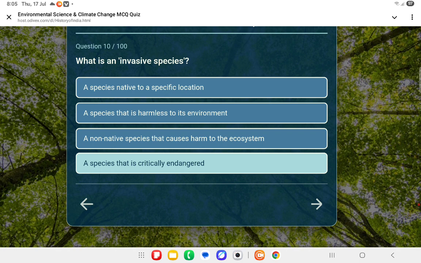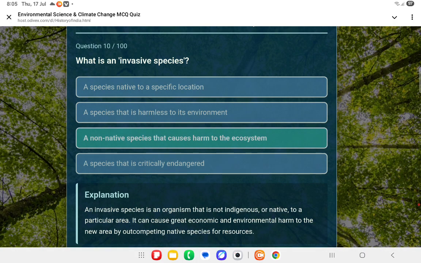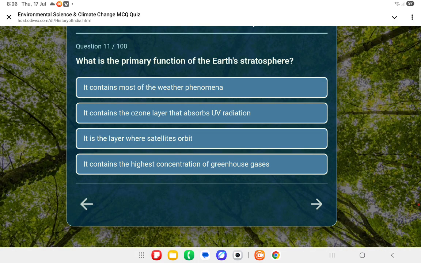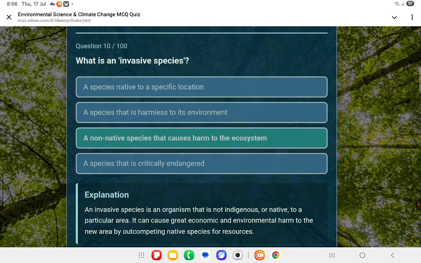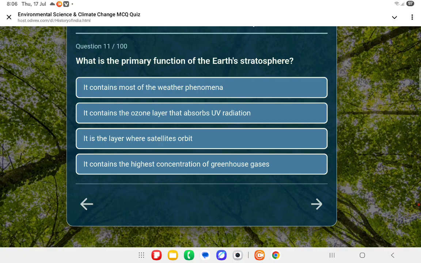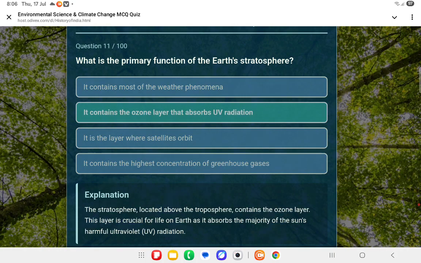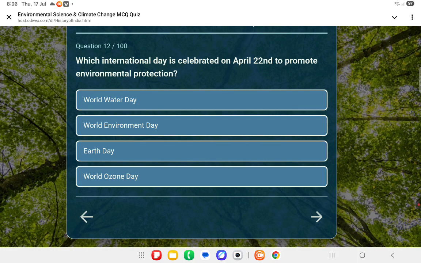नेक्स्ट क्वेश्चन, what is an invasive species? क्या होता है वो? Third, a non-native species that causes harm to the ecosystem. Next question: what is the primary function of the earth's atmosphere? Primary function क्या होता है? वो होता है second one, it contains the ozone layer that absorbs UV radiation.